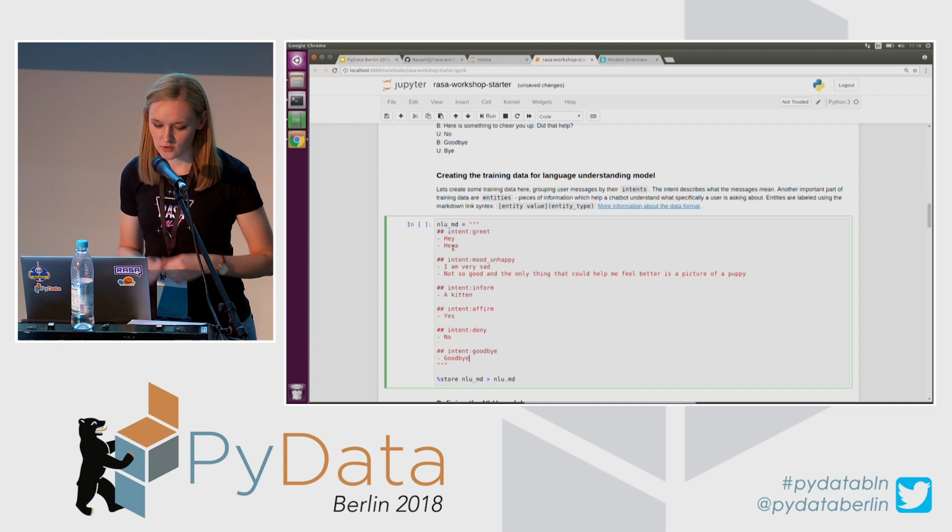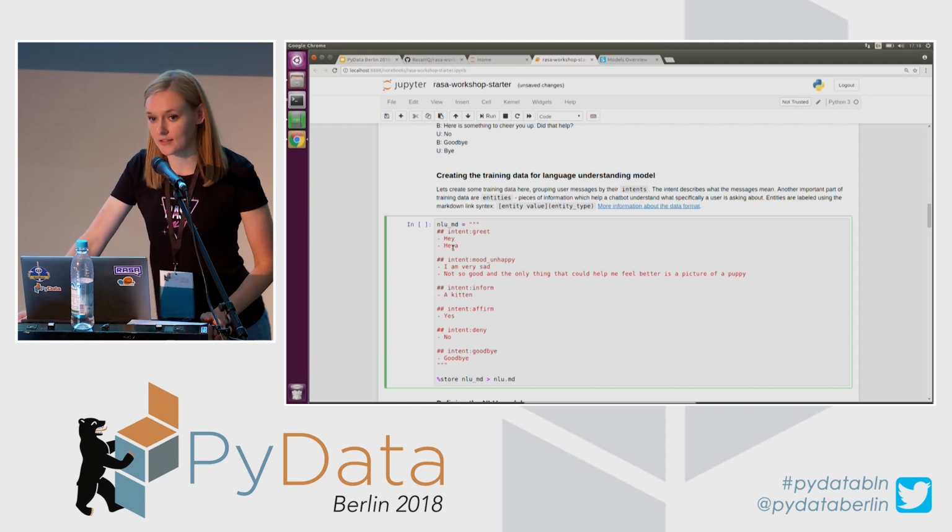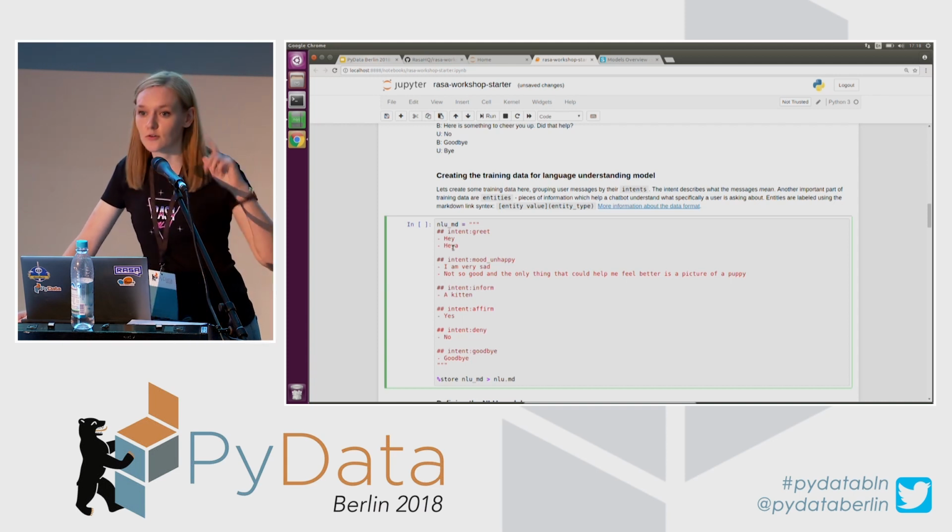One more thing that goes into Rasa NLU are entities. So entities are... The question?